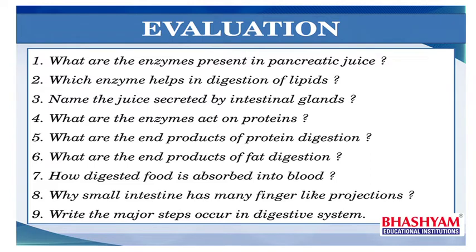What are the enzymes present in pancreatic juice? Which enzyme helps in digestion of lipids? Name the juice secreted by intestinal glands. What are the enzymes that act on proteins? What are the end products of protein digestion? What are the end products of fat digestion? How is digested food absorbed into blood? Why does the small intestine have many finger-like projections? Write the major steps that occur in the digestive system.